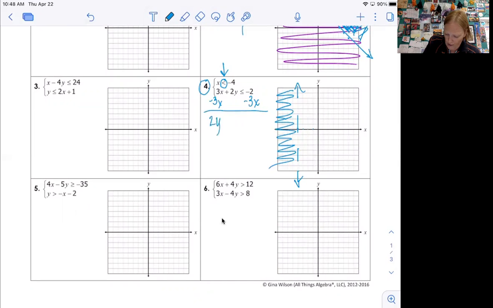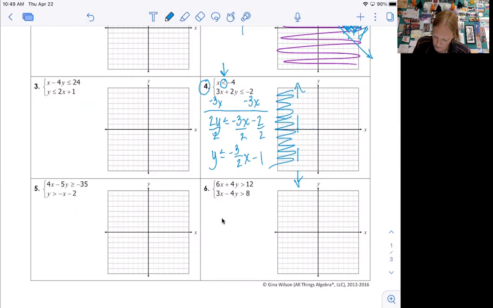So I got 2y less than or equal to -3x minus 2. Oh, did I divide by a negative right there? I subtracted, so don't flip the sign. Okay, now I'm going to divide by a +2, so I still don't flip the sign. So y less than or equal to -3/2 x minus 1. Okay, I'm going to graph that.